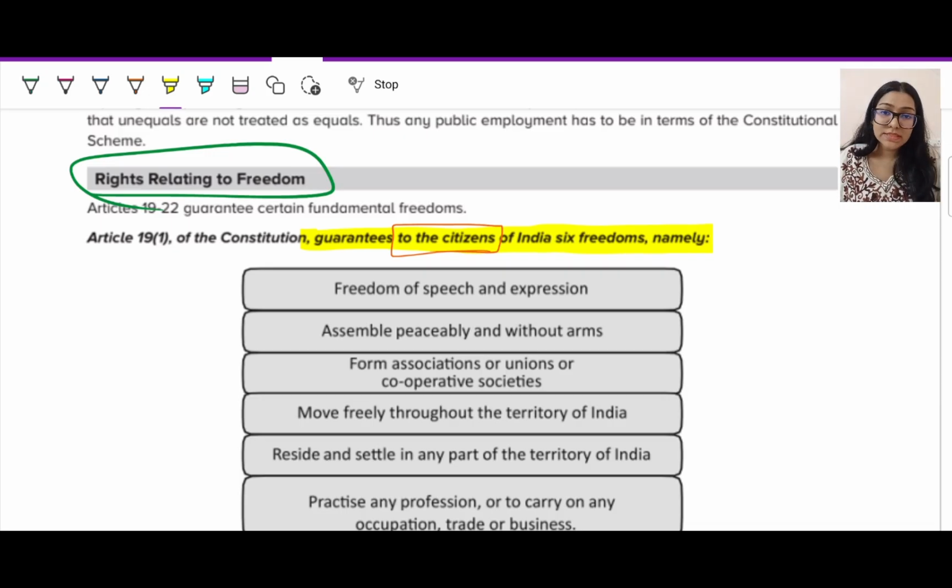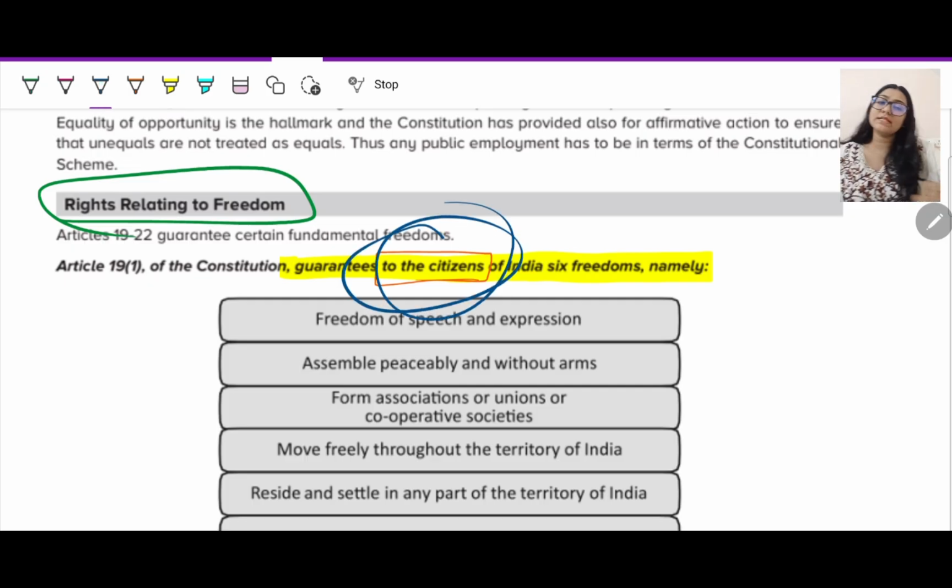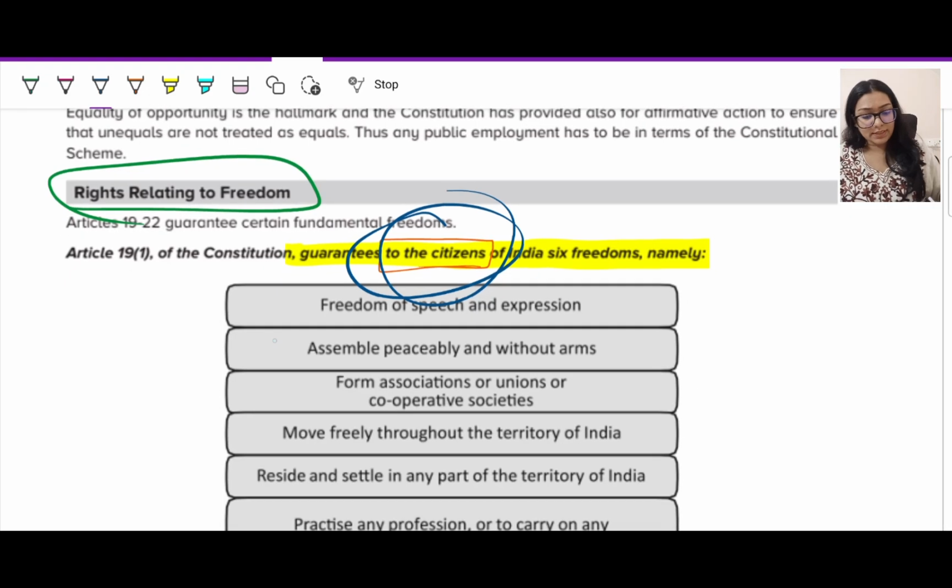Freedom to speak whatever is in your mind and to express whatever you're feeling, right? First, it guarantees the citizen, very important, it guarantees the citizen the right to make a speech. It is for the citizen to say whatever they feel like. You also have a right and freedom to assemble peacefully without arms. Without arms means without any weapons like guns or bombs. You have the right to assemble anywhere but without arms.